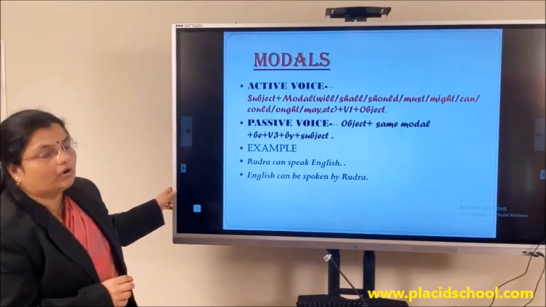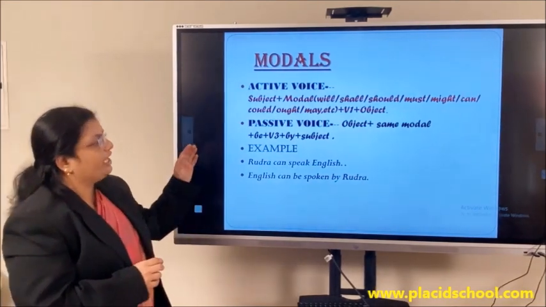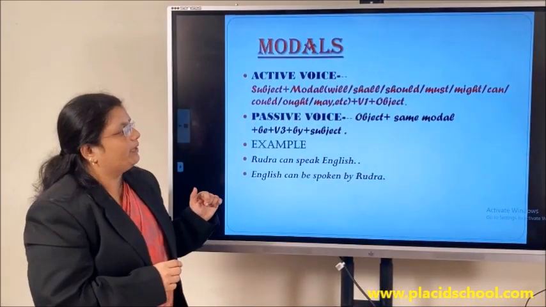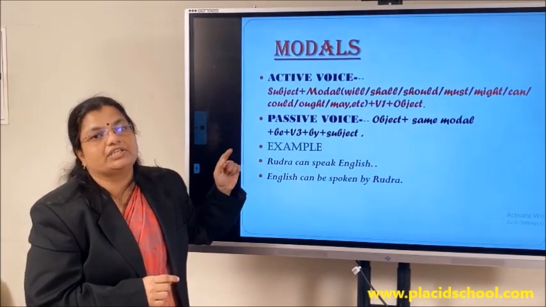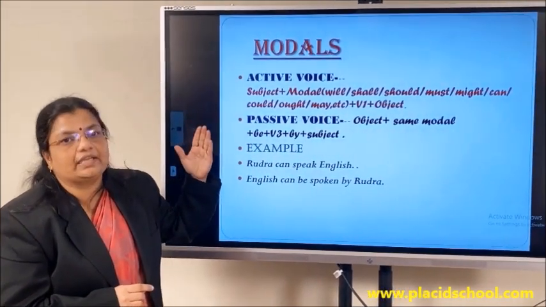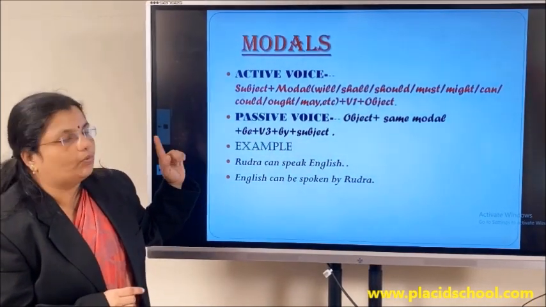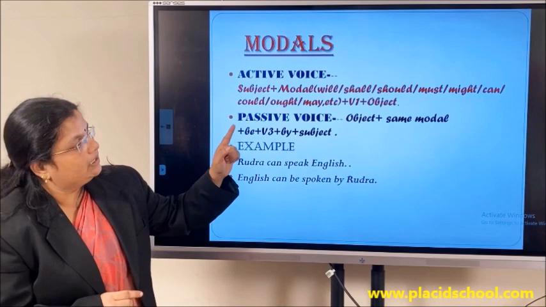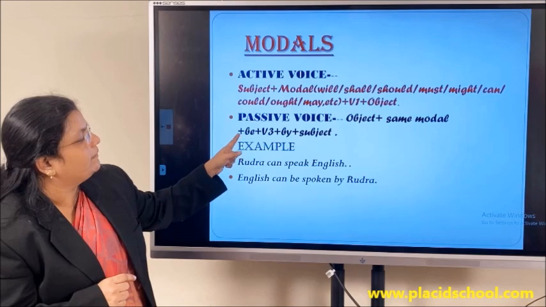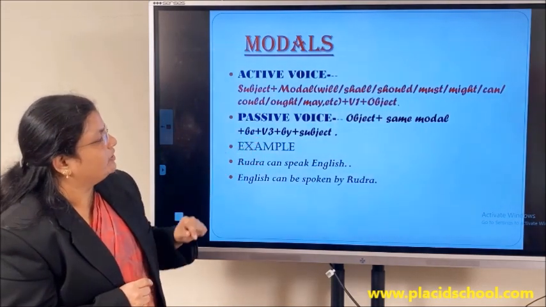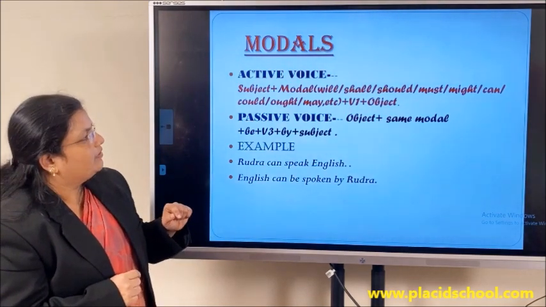So subject plus modal plus the V1 form of the verb plus object. Now when you change that to passive form, it would be object plus the same modal you have to use here, which we have got in active voice. If you have got can in the active voice sentence, the same can has to be used in the passive voice also. So what would be the structure? Object plus same modal plus be. With that you have to bring in be plus the V3 form of the verb followed by preposition before the doer of the action. We'll explain in detail.